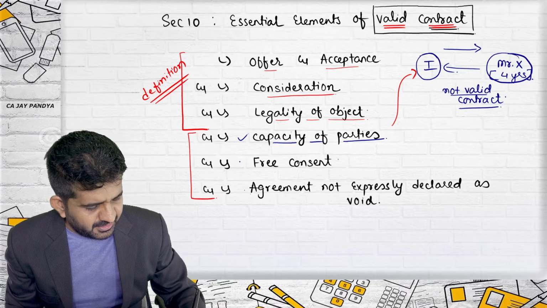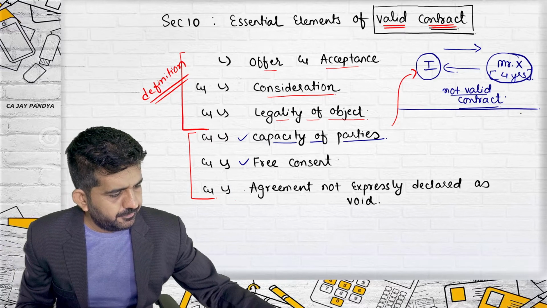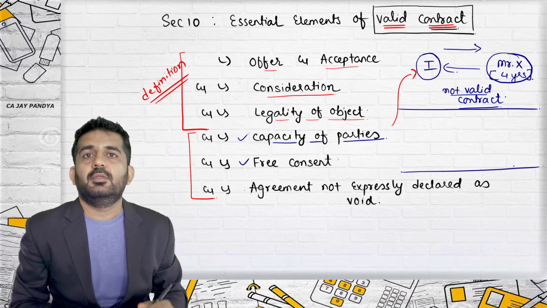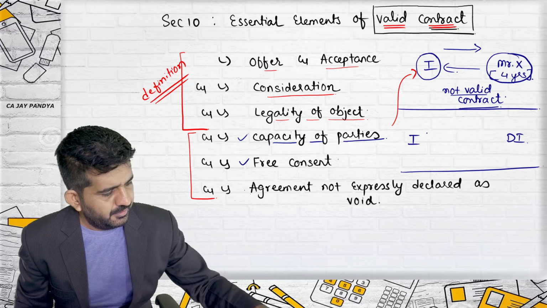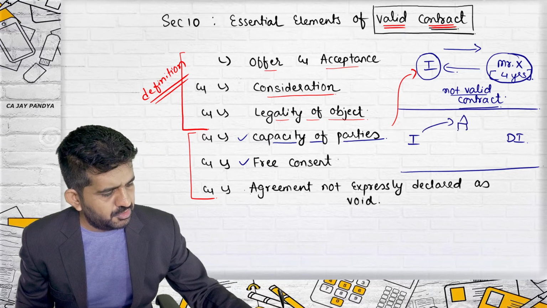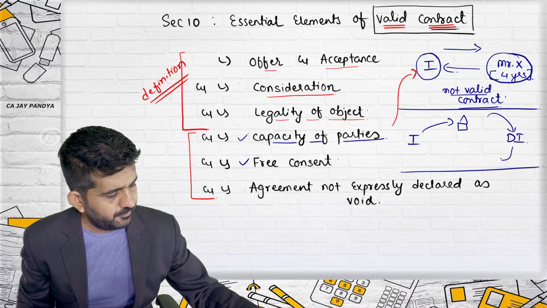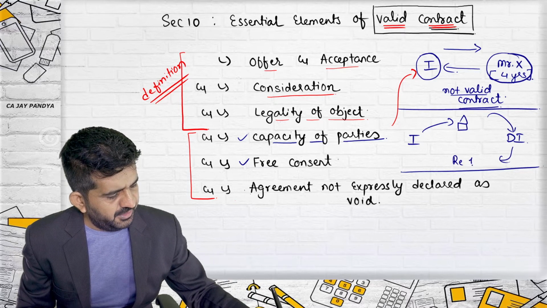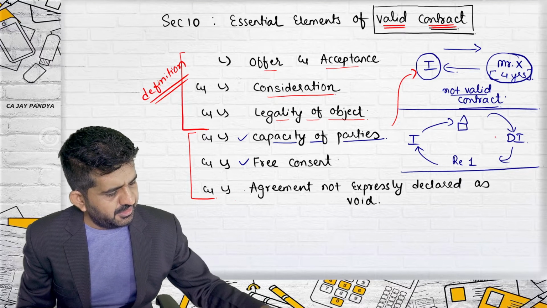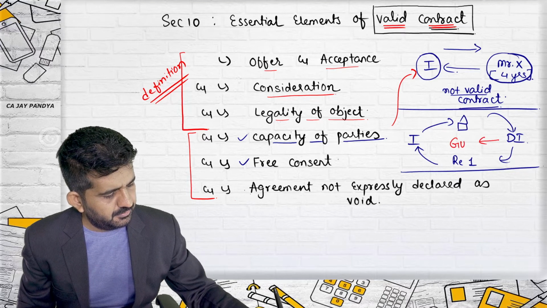What is free consent? Try to concentrate. I have given Dawood Ibrahim my house. He has given me ₹1 and he has showed me a gun.